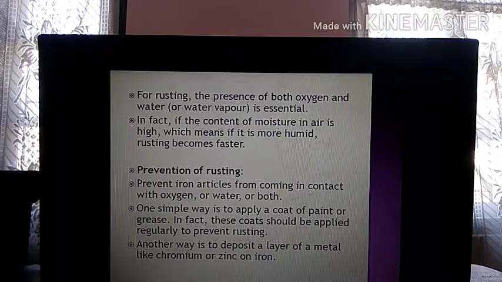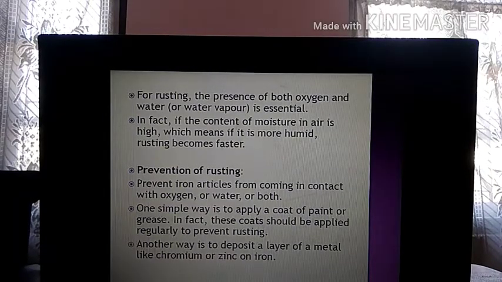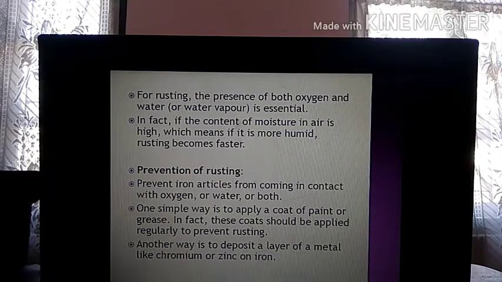Now when there is more humidity, like in Assam we have more humidity, but in Delhi we have very less humidity, right? Humidity means the amount of water vapor in the atmosphere. In Assam, the rusting process will be more because the amount of water vapor in the atmosphere is more. But in Delhi, the rusting process will be less because the amount of water vapor present is less.